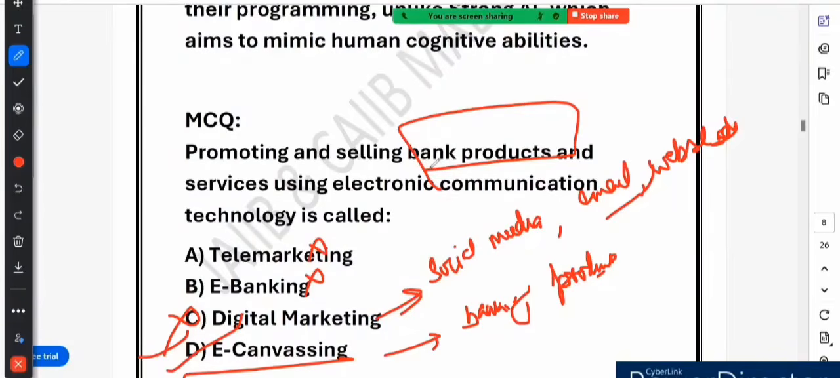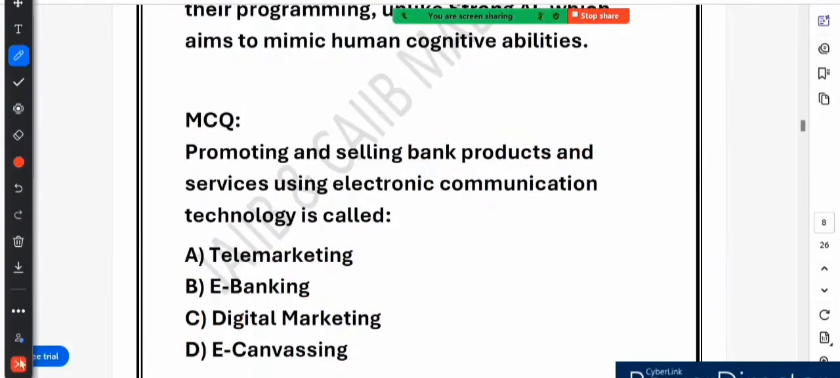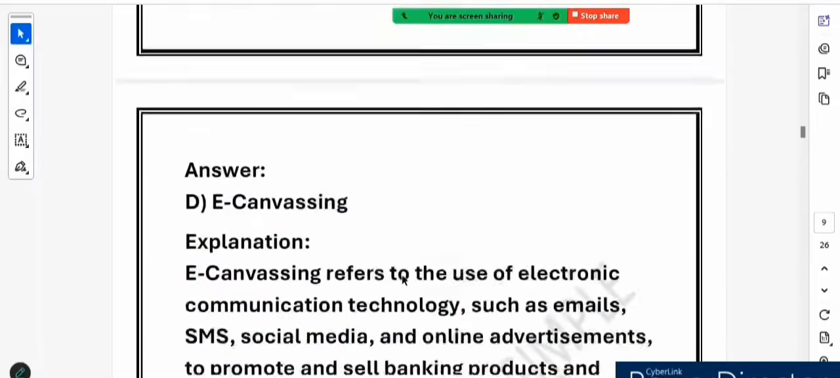The correct answer is option D, right? Telemarketing uses phone calls, e-banking is about online banking service, and digital marketing is a general term not specific to banking. Now I hope you understand what e-canvassing means, right? So this is a super important concept to understand the meaning of e-canvassing.